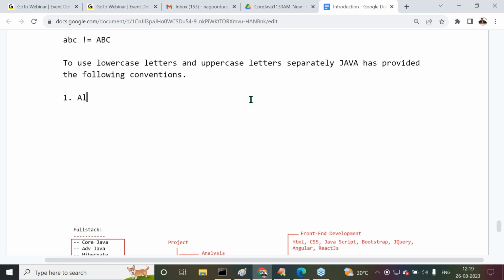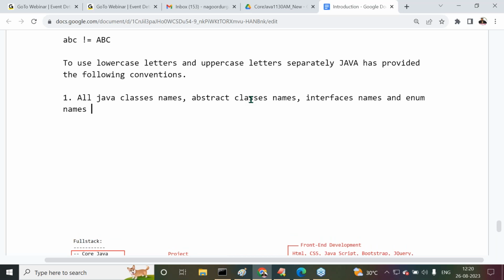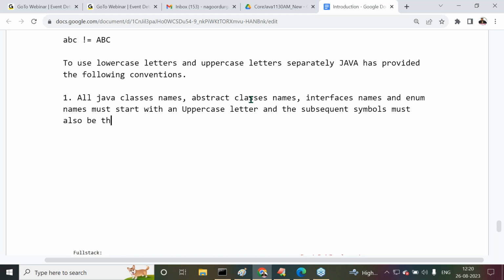Number one: all Java class names, abstract class names, interface names, and enum names must start with an uppercase letter, and the subsequent symbols must also be uppercase letters.